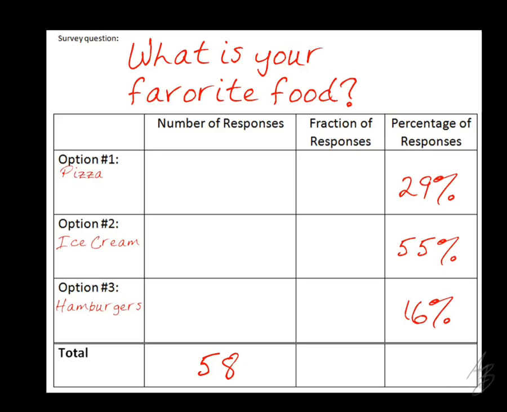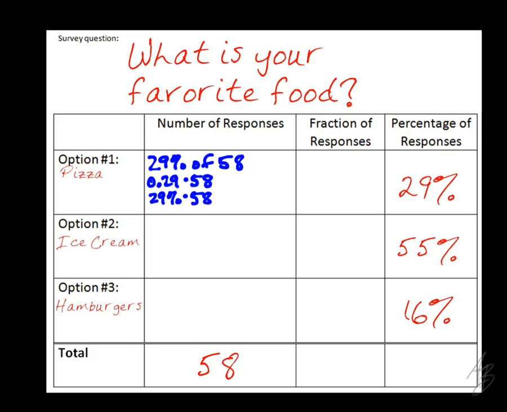So we want to know what 29% of 58 is. Or we could do 0.29 times 58. You could write that. Or you could do 29% times 58. Any one of these would be okay to show how you got that. So you can write any one of these, 29% of 58, 0.29 times 58, 29% times 58. Any one of those would be okay for your work. But you need to show how you're getting it.